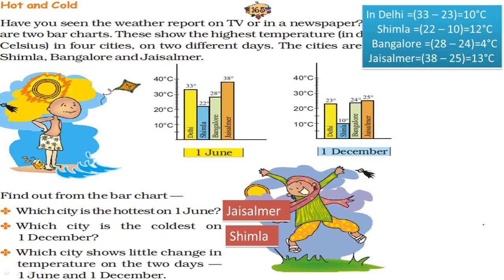You have to see little change, that means less change. Where 10, here 12, 4, 13. So obviously this is less. So little change in Bangalore. That means the temperature of 1st June and temperature of 1st December of Bangalore shows little change. So the answer is Bangalore.